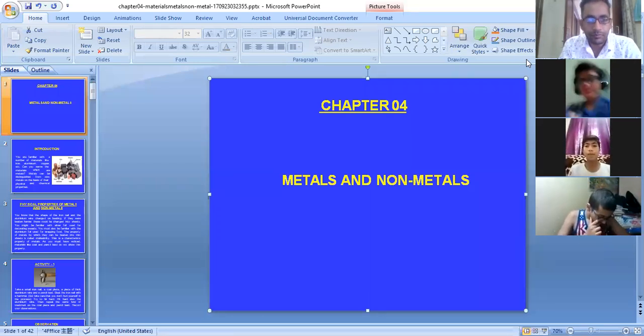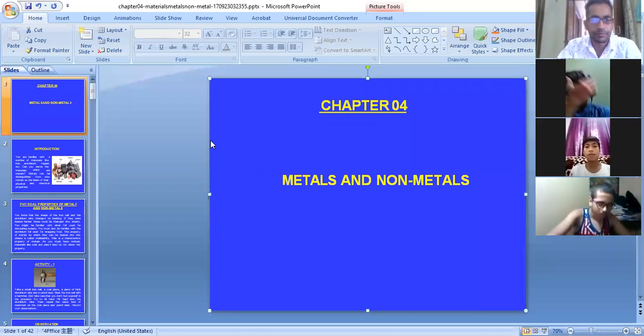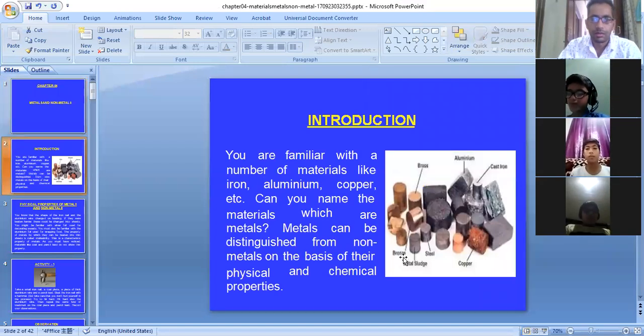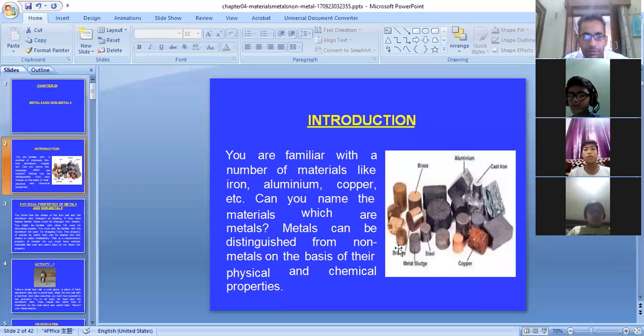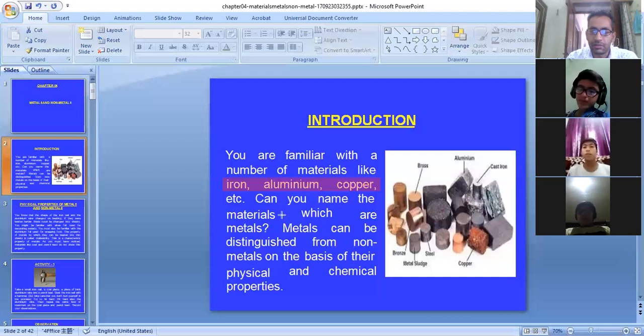Let us begin with metals and non-metals. Dear students, you might be familiar with a number of materials like copper, iron, aluminium. These we see in our houses, utensils made of iron, copper, aluminium.